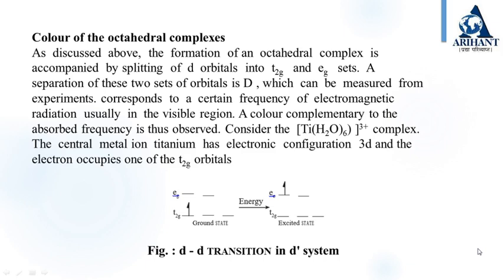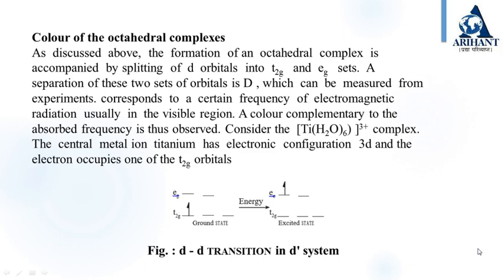Color of the octahedral complexes. As discussed above, the formation of an octahedral complex is accompanied by splitting of d orbitals into t2g and eg sets. The separation of these two sets of orbitals is delta, which can be measured from experiments. It corresponds to a certain frequency of electromagnetic radiation, usually in the visible region. A color complementary to the absorbed frequency is thus observed.